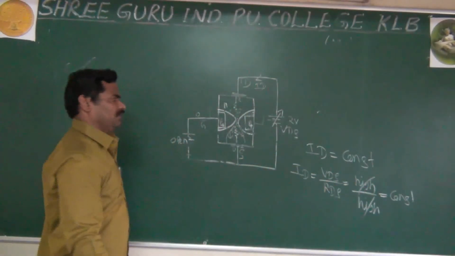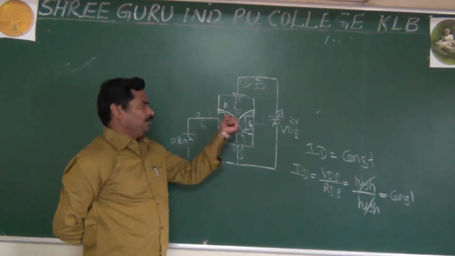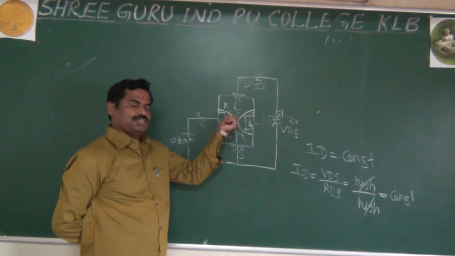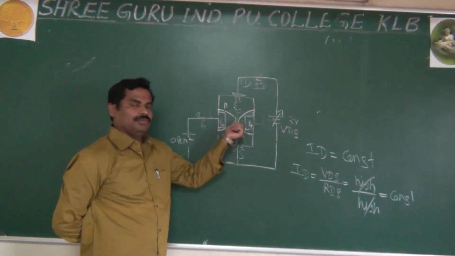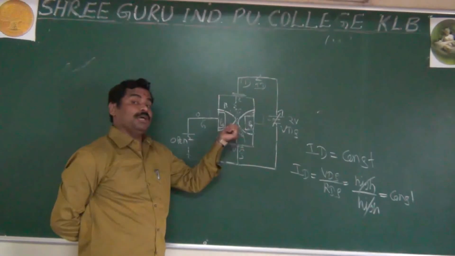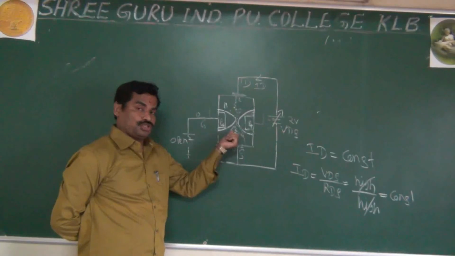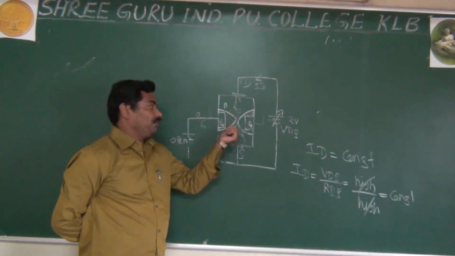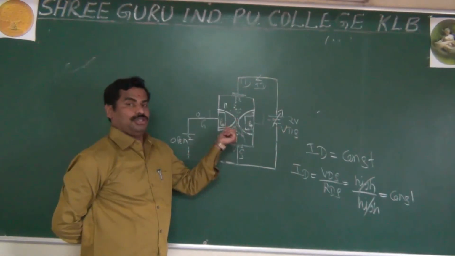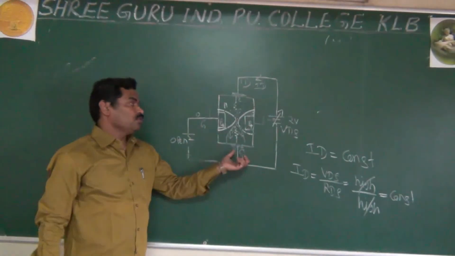Or I can say it in another way: because of the larger reverse voltage, the depletion layer keeps widening more and more. This depletion layer wants to decrease the channel width, but some electrons are already in the channel. Those electrons repel each other, and they get some repulsive force. Because of this repulsive force, they do not allow the channel width to decrease. It means the channel width will be constant. That's why you have a constant current flowing in the channel from source to drain.